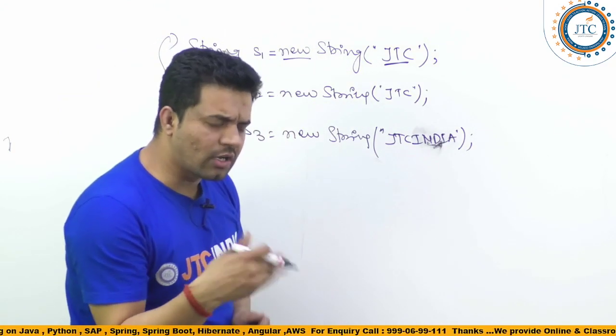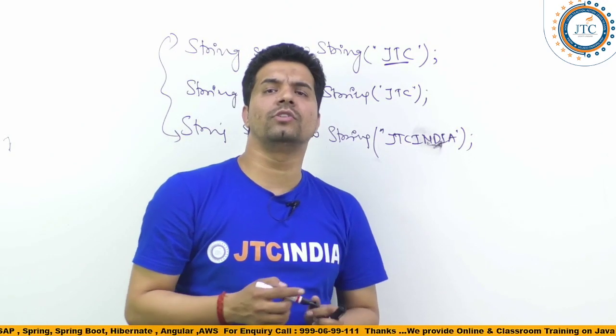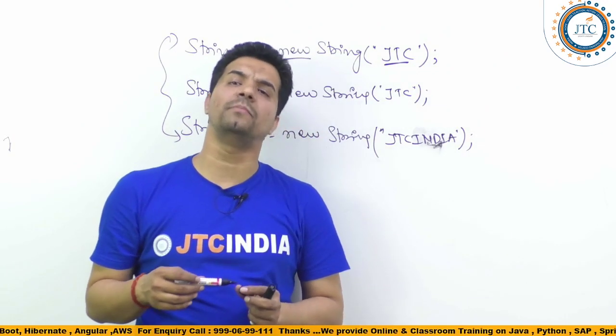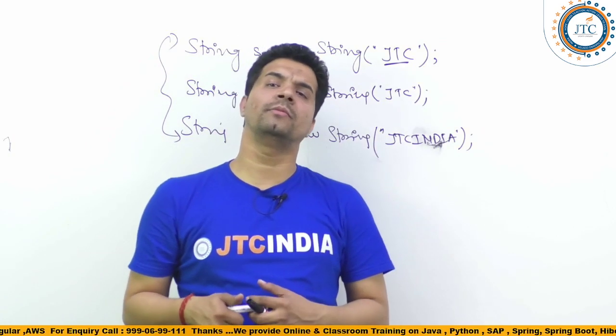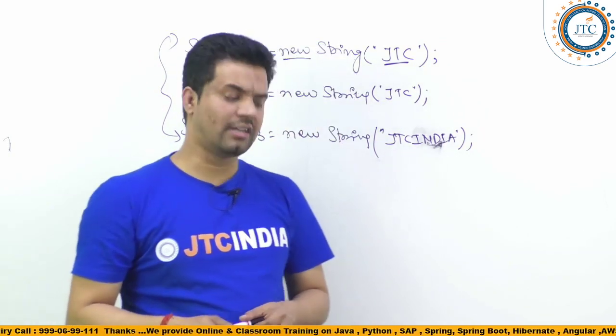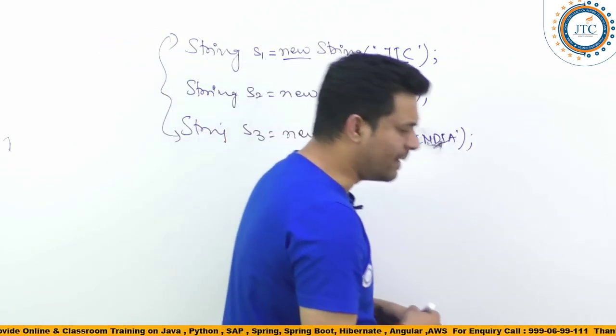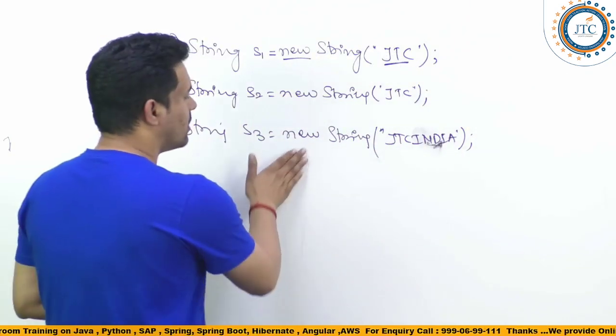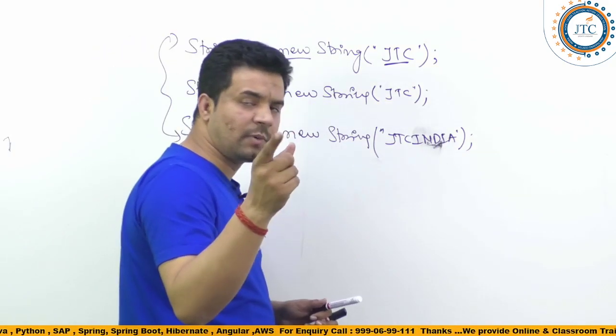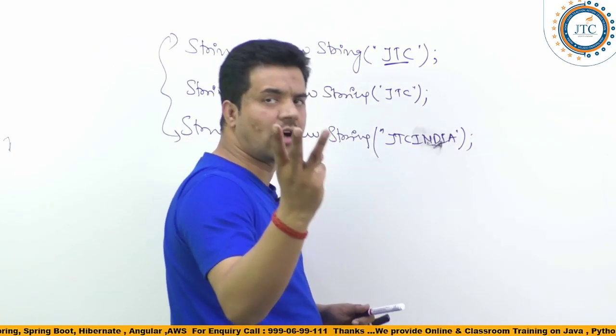Any object you create will always get its memory inside the heap. Inside the heap memory, it is going to allocate the memory. In garbage collection I have explained the three different stages of heap memory.